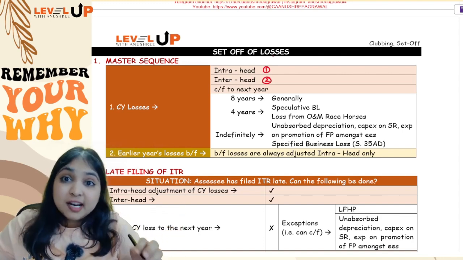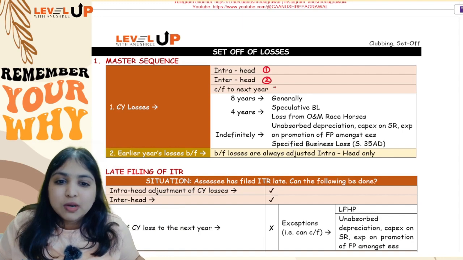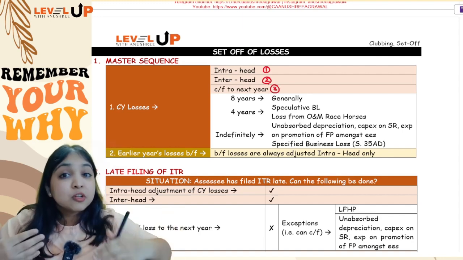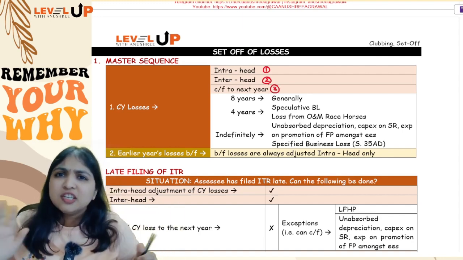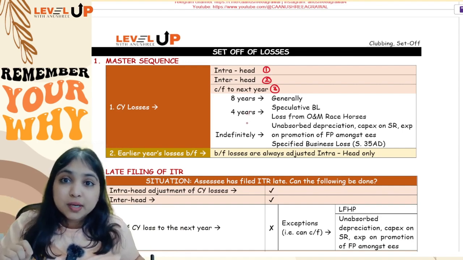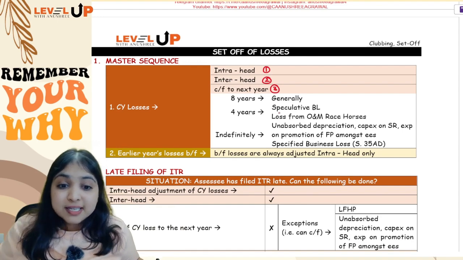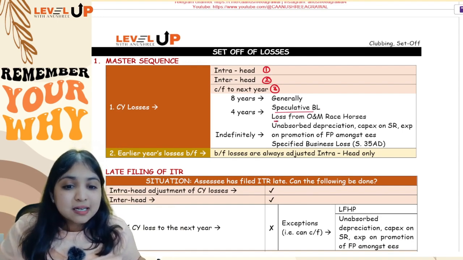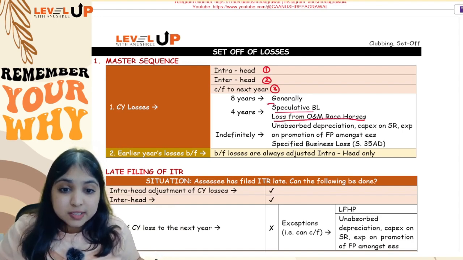But if even inter-head adjustment is not possible, then no choice, we'll have to carry forward the loss to the next year. So you can carry forward the loss for how many years? Generally, you can carry forward the loss for 8 years. However, there are two losses which you can carry forward for only 4 years. One is speculative business loss and second is loss from owning and maintaining racehorses. These two losses you can carry forward only for 4 years.